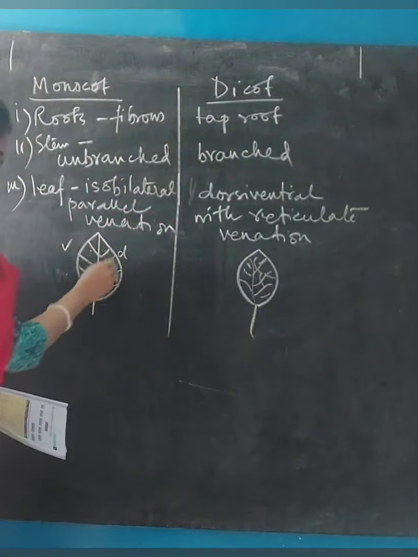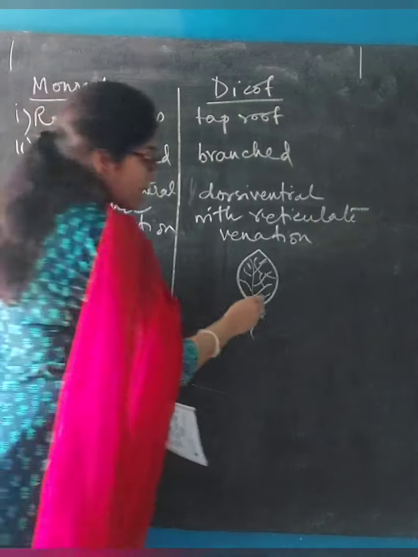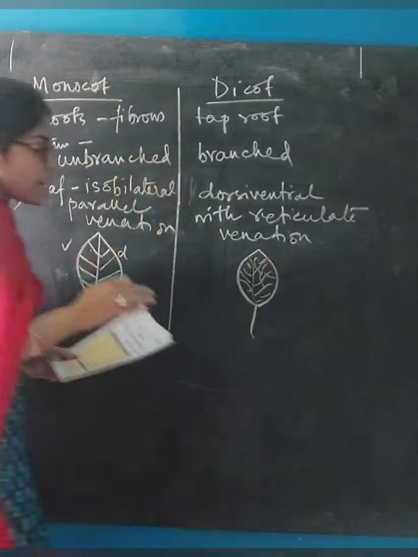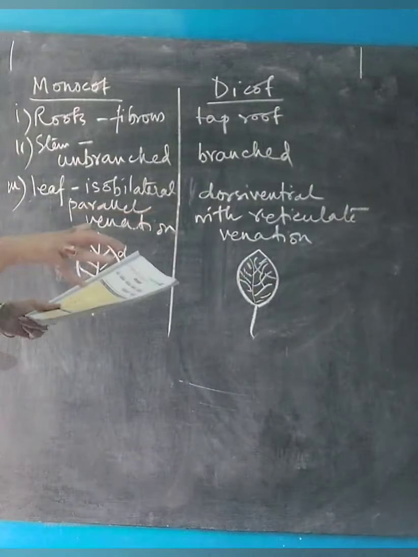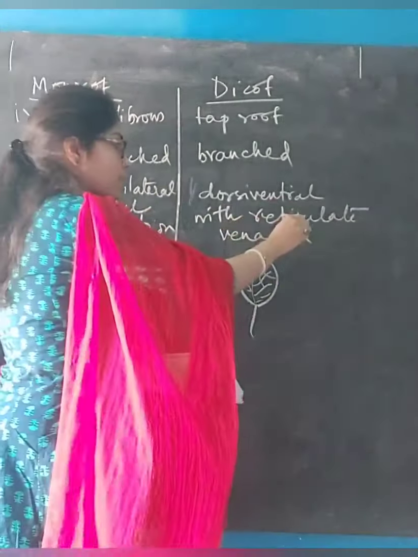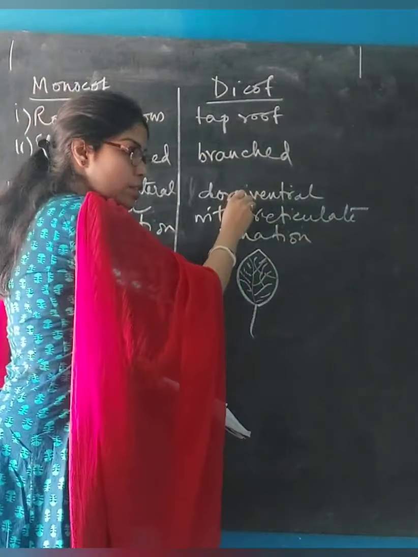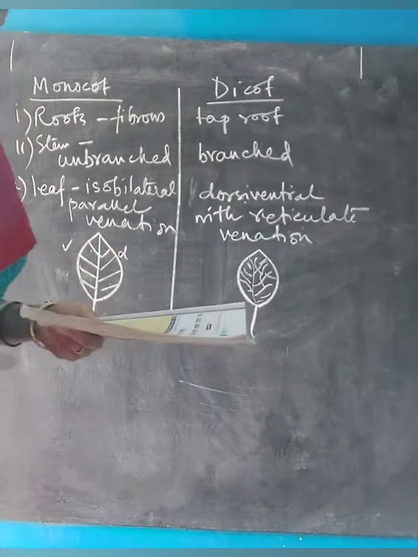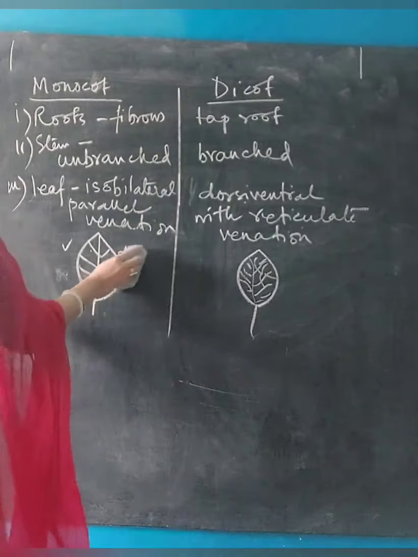All these venations are parallel to each other. But in case of a dicot leaf, a network-like structure forms, which is known as reticulate venation, and the leaf is also dorsiventral. That means the dorsal and ventral sides are different from each other.